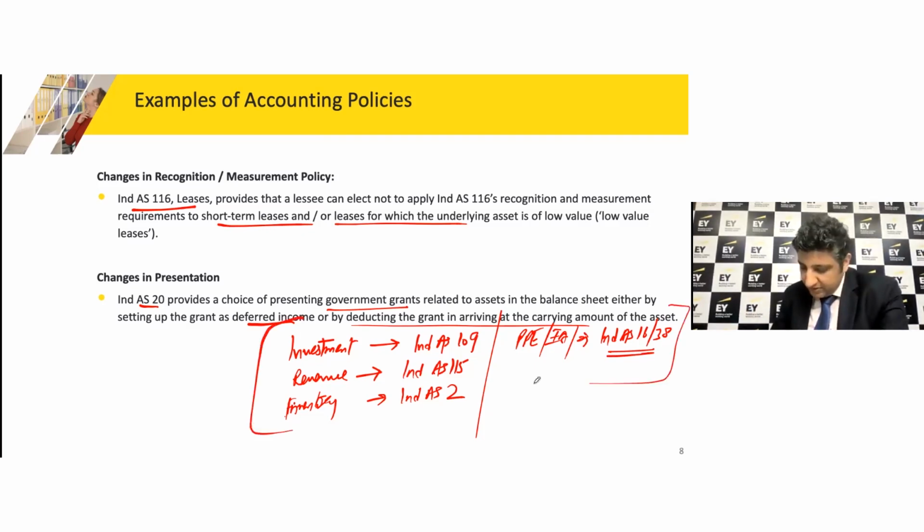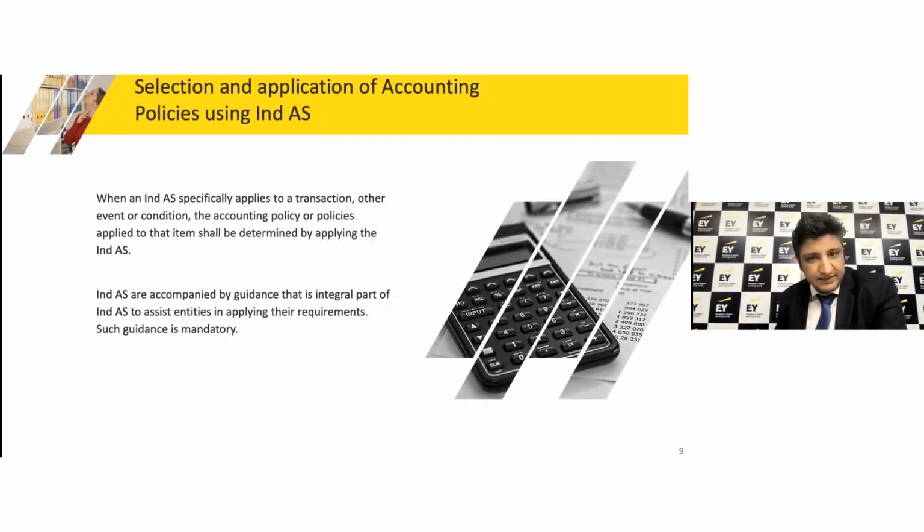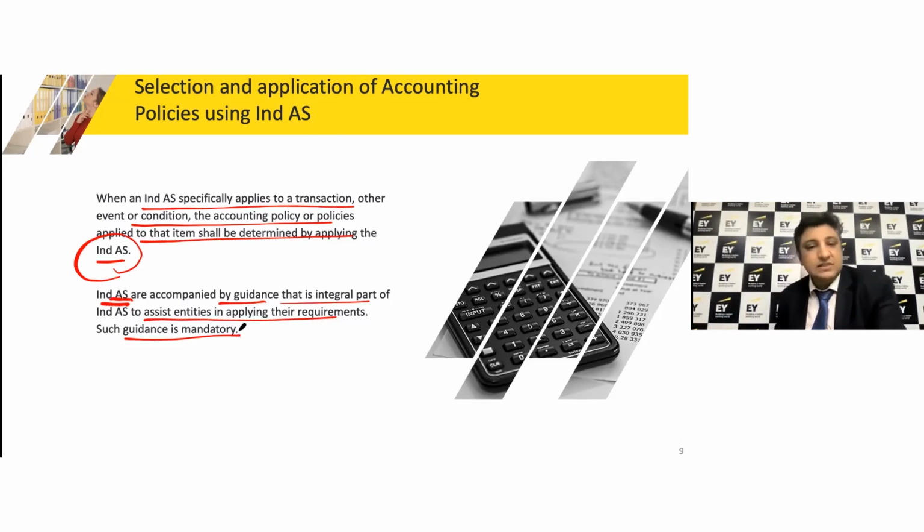Normally the accounting policy choices are available through the standards. That would be an easier job for us to follow, right? But then practically it could be difficult to always find those answers within the Ind AS. Now, as far as the Ind AS governs that accounting policy, we don't have to go any farther. That's an easy job, right? And then the Ind AS, with the core standards, are also supported by the guidance. Even that guidance is compulsorily used.